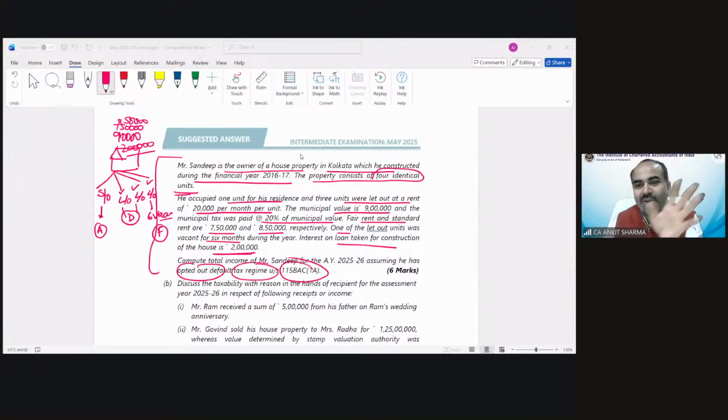Yes, 9 lakh. I will write it down in detail. 50,000 loss for self-occupied. No confusion in the case. Very good. Able to understand? Very good.